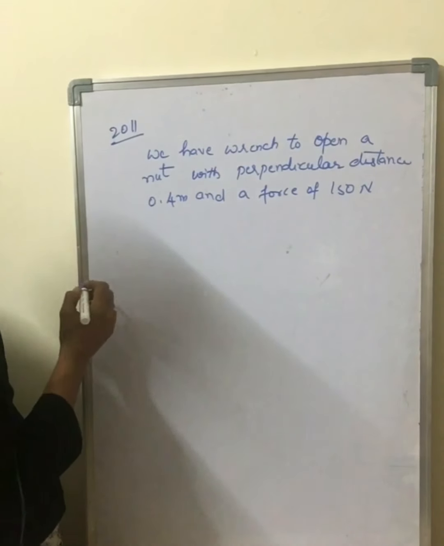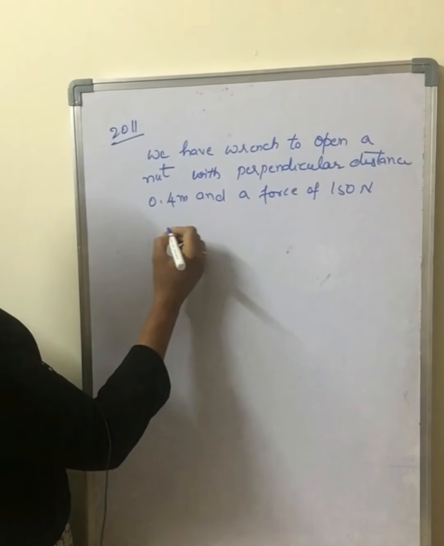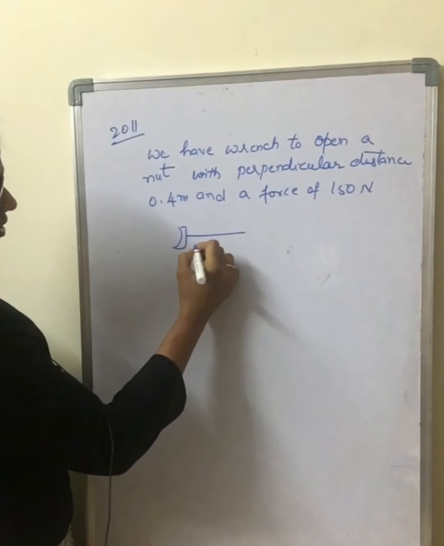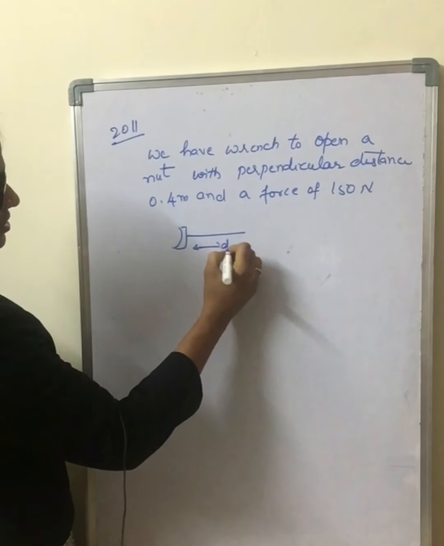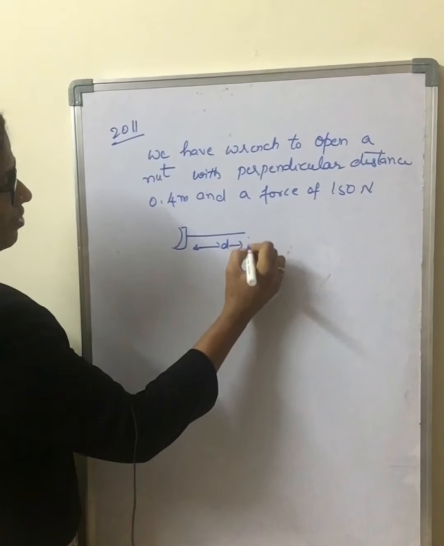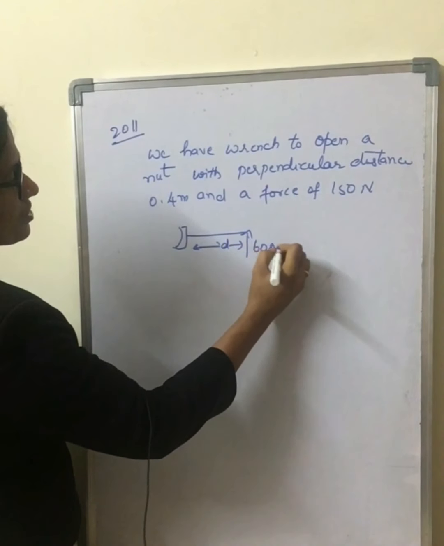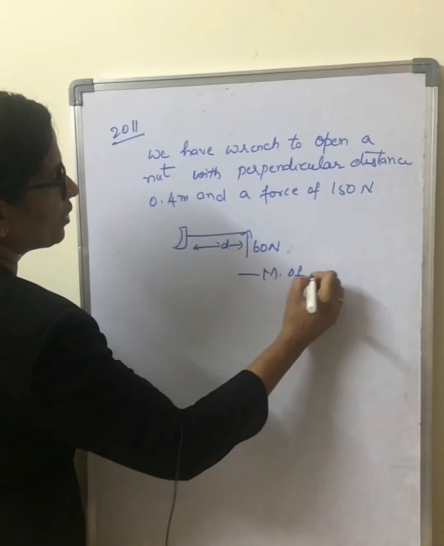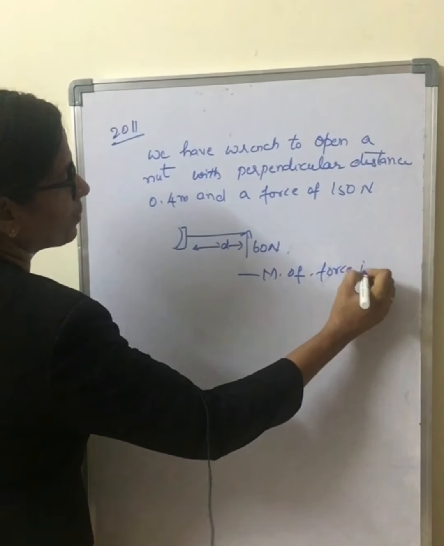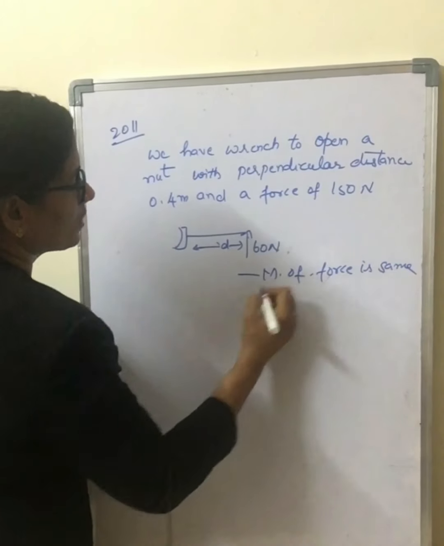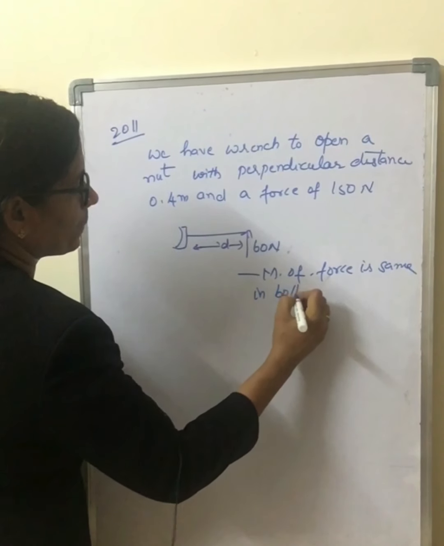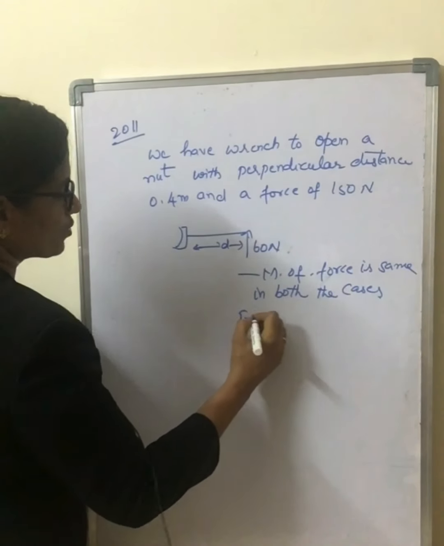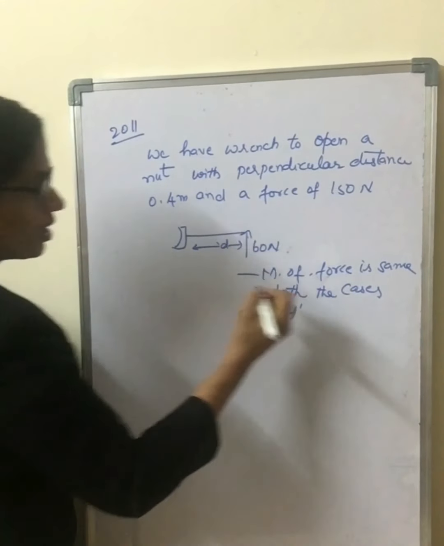In the second case, they have given a wrench where you have to find the distance which produces the 60 newtons, and in both the cases we have the moment of force as same. Moment of force is same in both the cases. So find D. How can you solve?